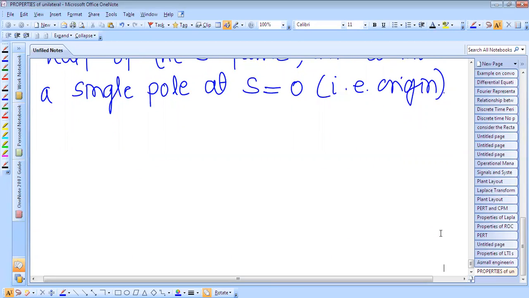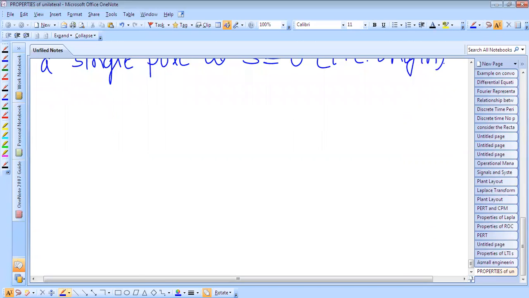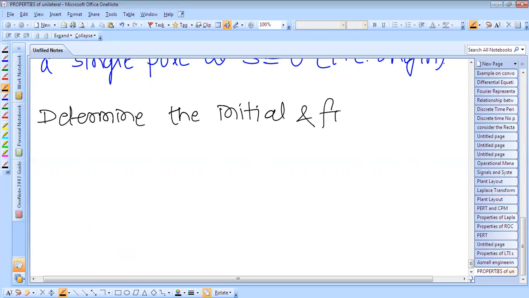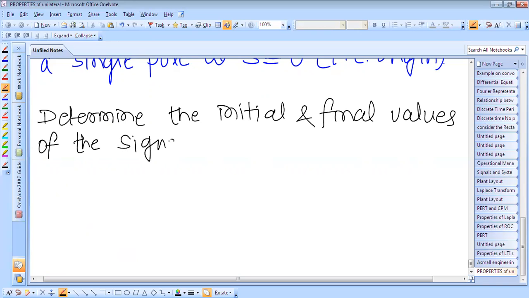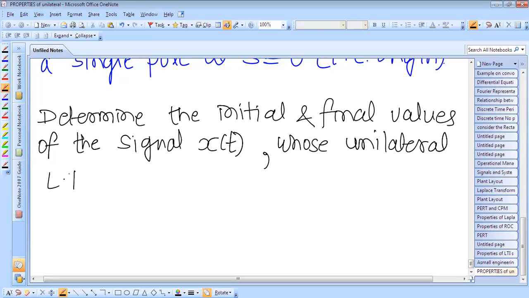Applying the initial and final value theorems, determine the initial and final values of the signal x of t, whose unilateral Laplace transform is given as follows.